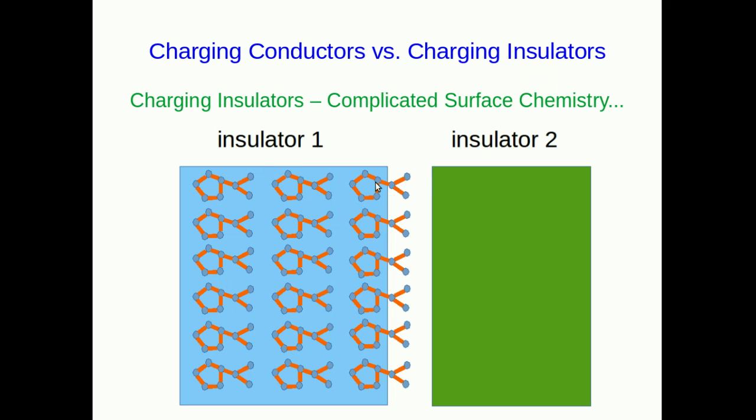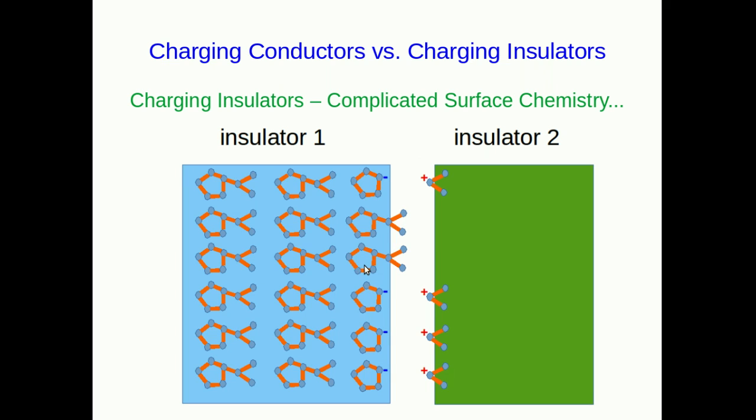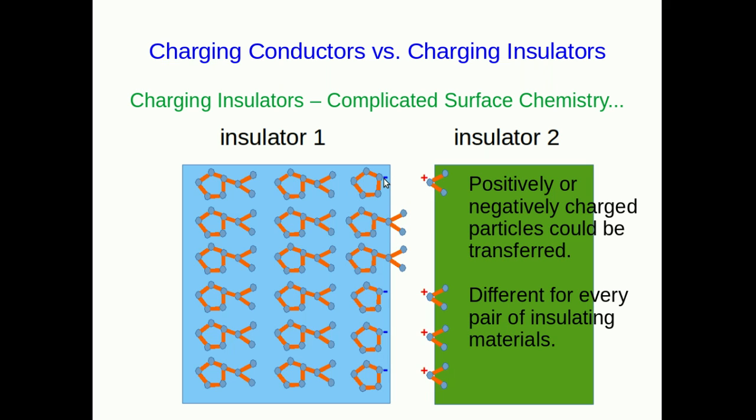What can happen when we rub them together is that we cause a bunch of bonds on the surface of this insulator to break. And so we get some of the molecular ions, say the negative ones, left behind on insulator 1, and the positive ones transferred over to insulator 2. But don't think that it's always the positive ones that get transferred. When you're rubbing insulators together, you can get positively charged or negatively charged molecular ions transferred.